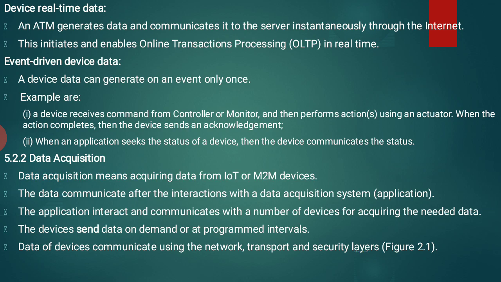When an application seeks the status of a device, the device communicates its status. So whenever the application wants to see the status of a device, the device communicates that status. That means whenever we send a message, we can identify after sending that an acknowledgement is received and shown. Based on that, applications identify the status of the device.